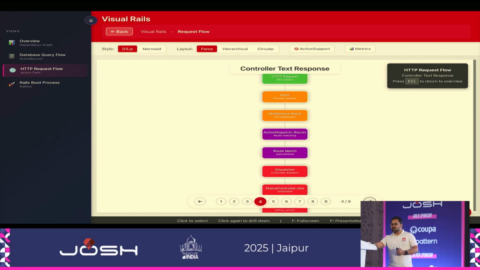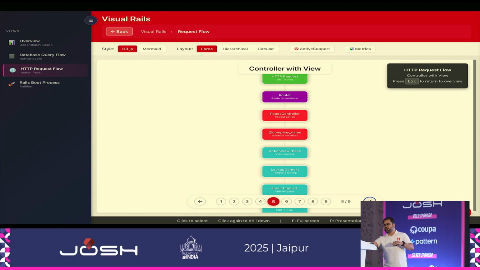Then what next? Then there is a controller text response. What's happening in this example is a request is coming in, going through the routes, coming to your controller, all through the middleware and everything. And the controller is simply responding with something in JSON or in text. So nothing else is being touched. So what all classes get touched in that? So this is that example.